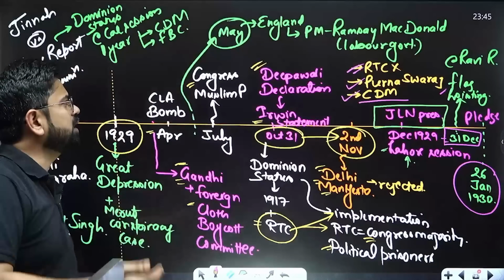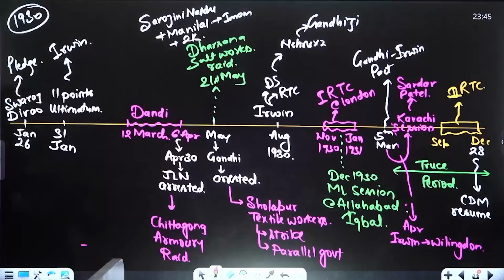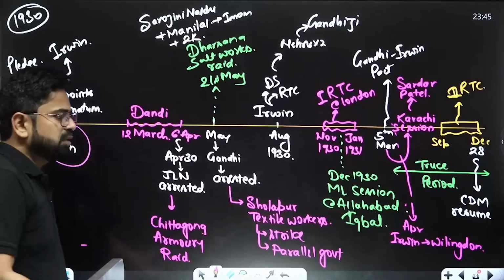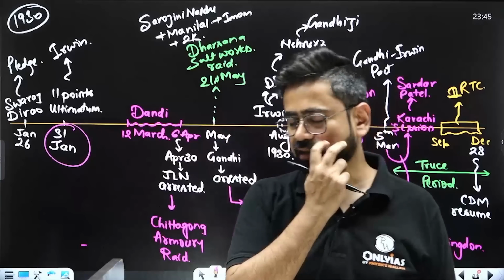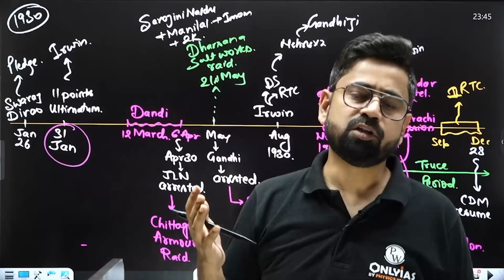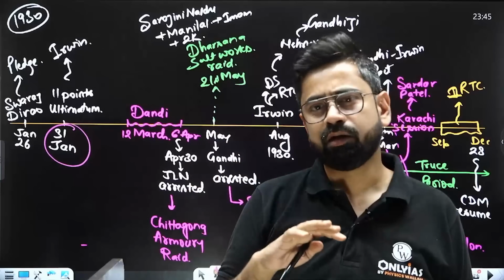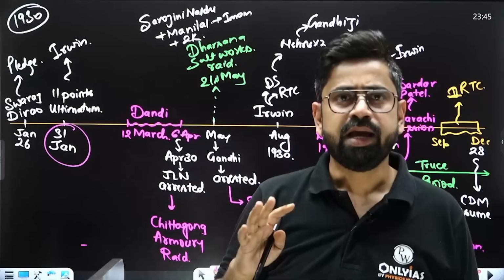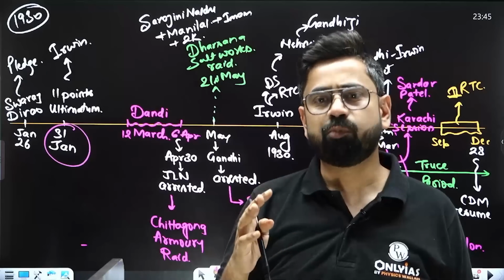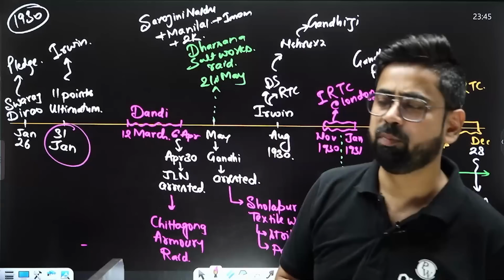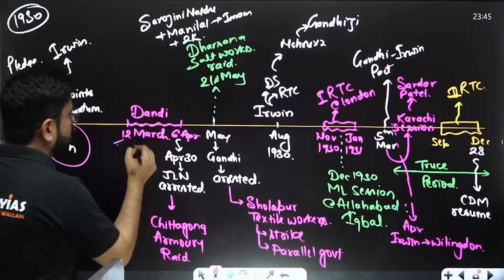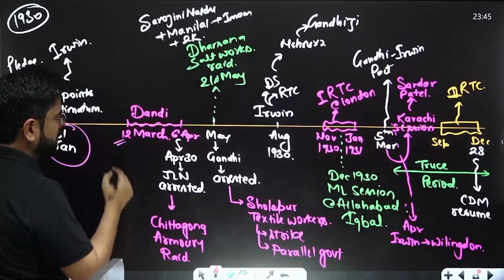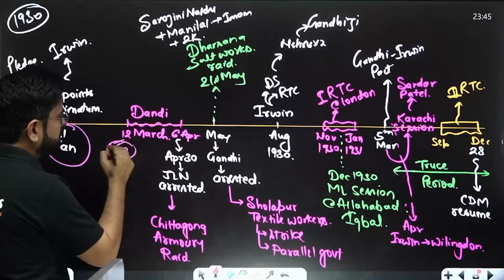Now Gandhiji wanted to create a tempo over this, and that is the reason he gave an 11-point ultimatum to Irwin, where there were some demands like salt duty, rent, etc. So 11 demands were there, and the idea was to get the government on board on those demands. He said that if the government agrees to these 11 points, then we will not do the civil disobedience movement. But as expected, the government didn't say anything, and finally on 12th March of 1930, he started his famous Dandi Yatra.